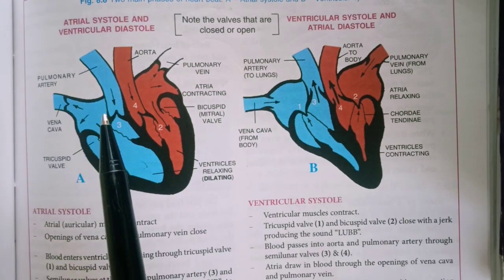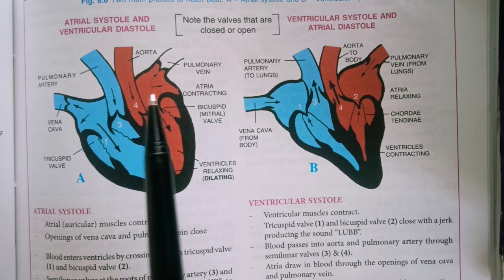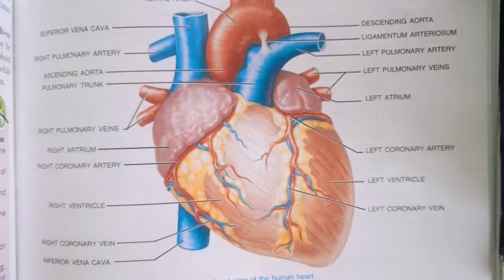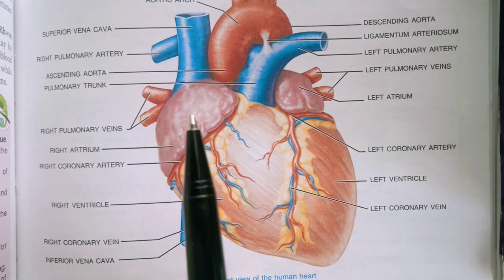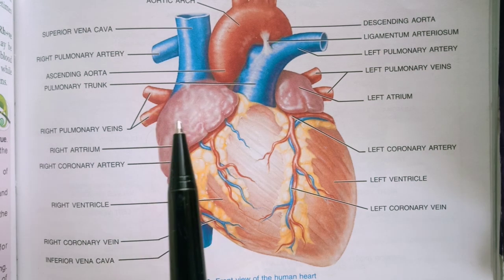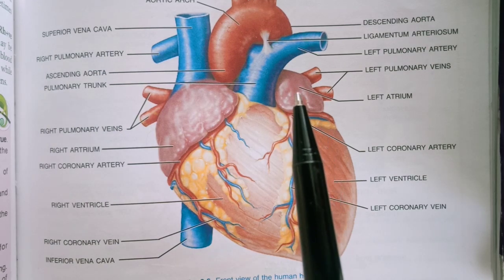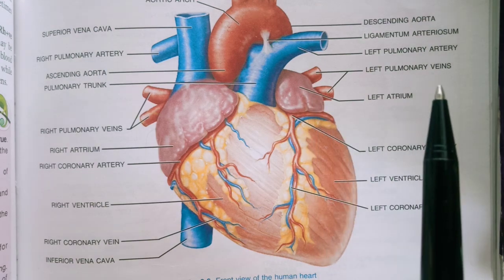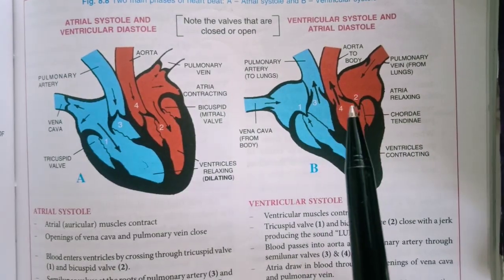It is important to know the names of the blood vessels which supply blood to the various chambers of the heart. Like the right auricle, we already know it receives blood through the vena cava, like the superior and the inferior vena cava, and also a vein known as the cardiac vein or the coronary vein. And the left atrium or the left auricle, it receives blood through four pulmonary veins, two coming from the left lung and two coming from the right lung.